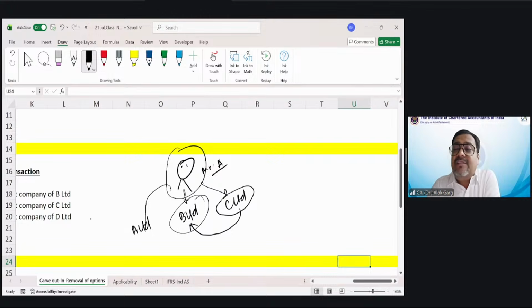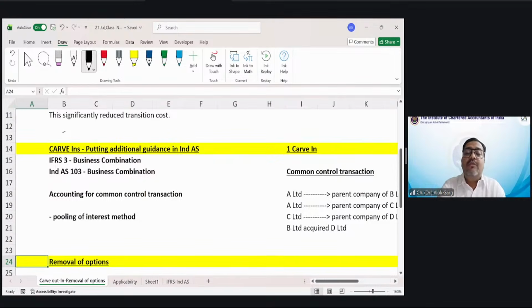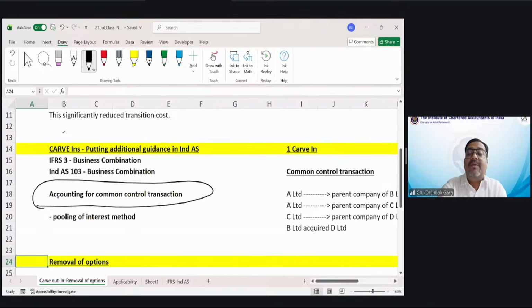And as Ind AS 103 and IFRS 3 say, you have to measure all the assets at fair value, so I will do the fair value and strengthen my balance sheet. Both entities are my group entities. It doesn't matter if the money goes from one pocket to another pocket. Friends, we know that these things could happen for common control transactions.